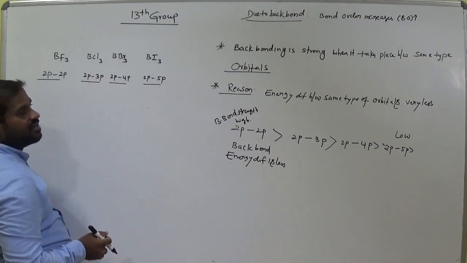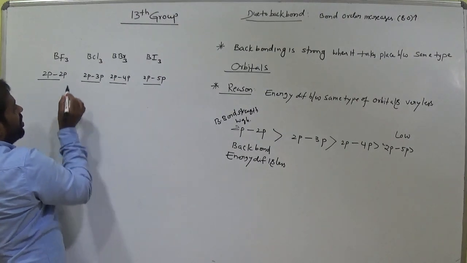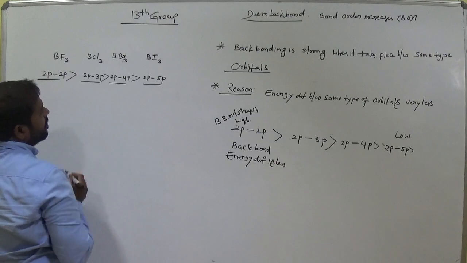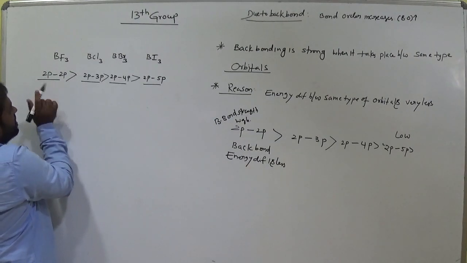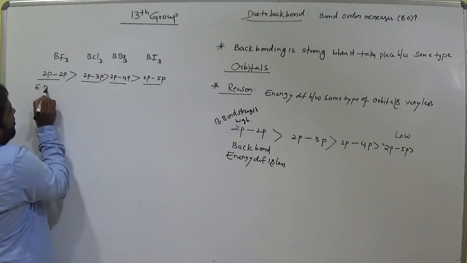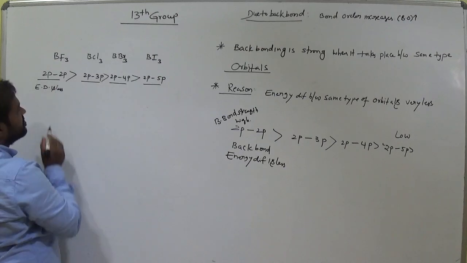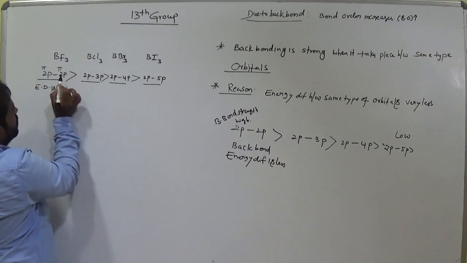So the lone pair of chlorine is from which orbital? 3p orbital. The lone pair from iodine is from which orbital? 5p orbital. So now the back bond strength order is like this, am I right? This has more back bond. Why? Because the energy difference is less, since these are the same orbitals. So now we call it pi 2p pi 2p bond.